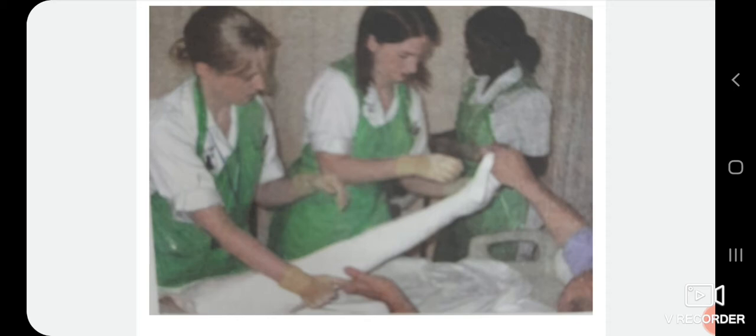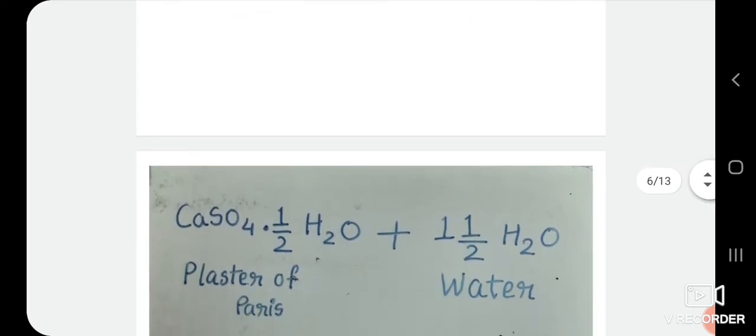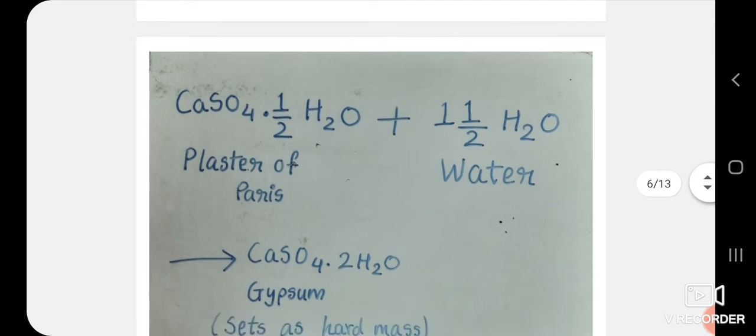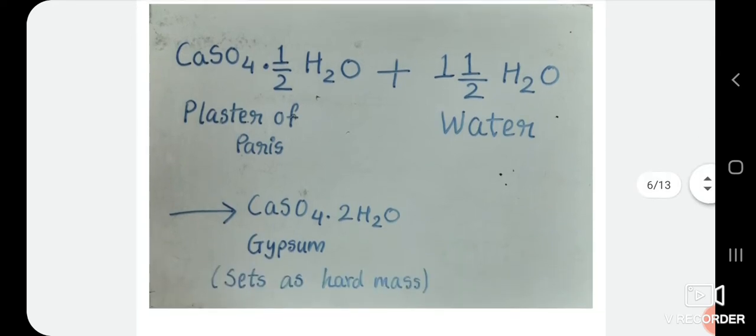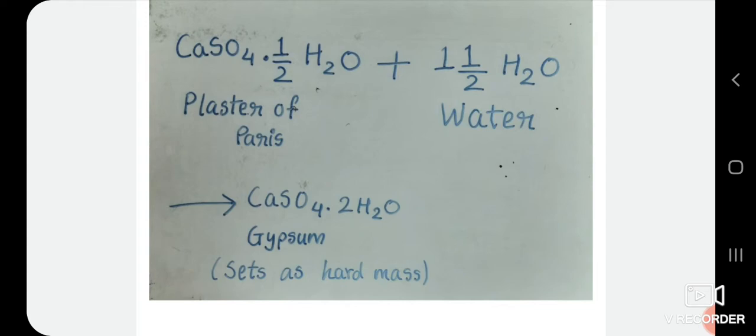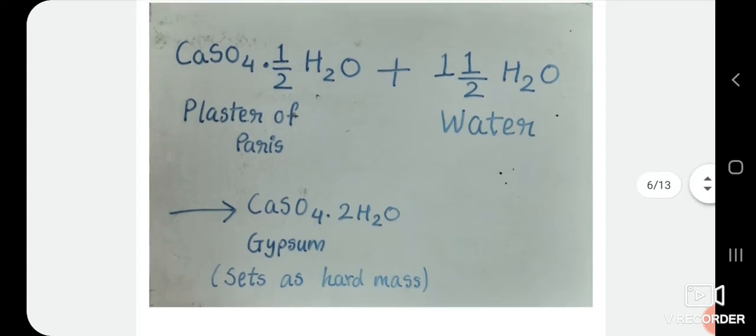The setting of plaster of Paris is due to its hydration to form crystals of gypsum, which set to form a hard solid mass. Okay, in this reaction it is shown calcium sulfate hemihydrate on addition of 1.5 parts of water, we get CaSO4.2H2O, that is gypsum. The setting of plaster of Paris is accompanied by a slight expansion in volume, due to which it is used in making casts for statues, toys, etc.